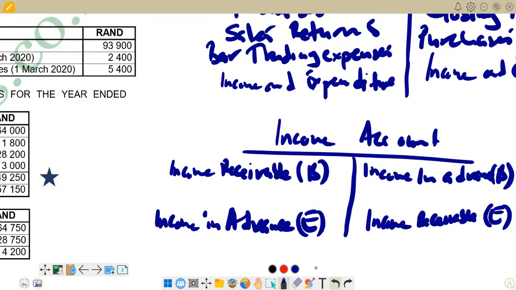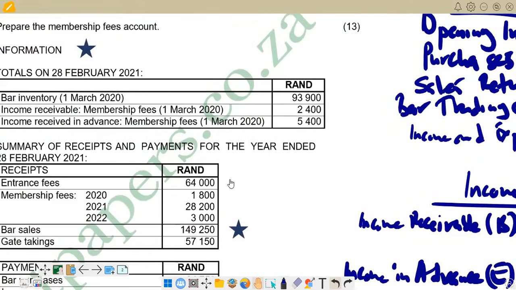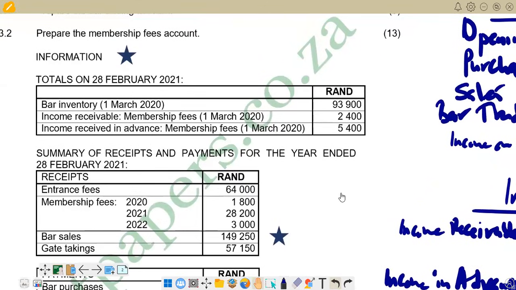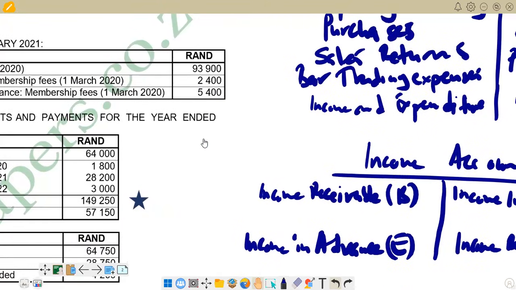So if you come to the question, we're just going to pick those figures and enter some of the figures that are supposed to be there in the membership fees account. So you see that at the beginning, we have income receivable of 1 March 2020, that is at the beginning of the year, of 2,400. And also we've got income received in advance of 5,400. According to the breakdown, receivable at the beginning comes on the debit and in advance comes on the credit. So that's what we are going to do with these amounts, 2,400 and 5,400.